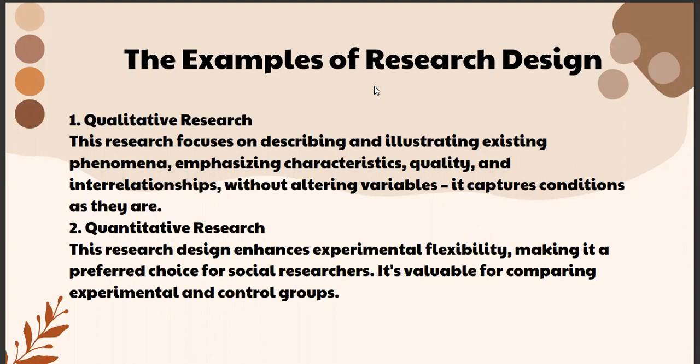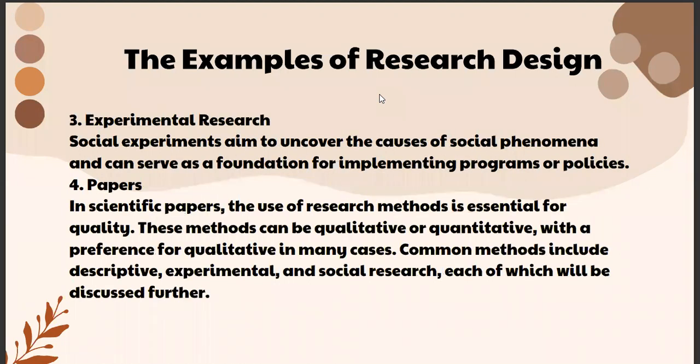Number three is quantitative research. For example, an experiment on vitamin C consumption to increase student endurance. Some subjects are asked to take vitamin C, others are a control group. The result is the result of the experiment. So the last one is papers. What is the example of the papers?